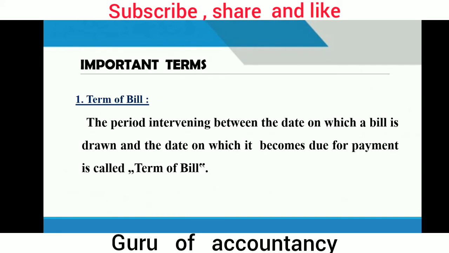Now, important terms in bills of exchange. The first important term is the term of bill. Term means time period. The period intervening between the date on which a bill is drawn, that means the bill is written, and the date on which it becomes due for payment is called the term of bill. So it may be of 1 month, 2 months or 3 months. Depending upon the agreement between the buyer and seller, the term of bill is decided. So it is the period of the bill.